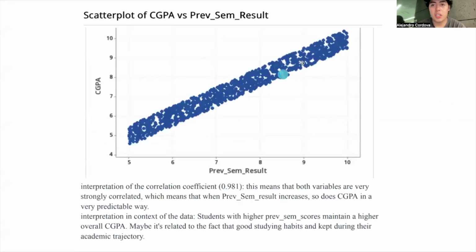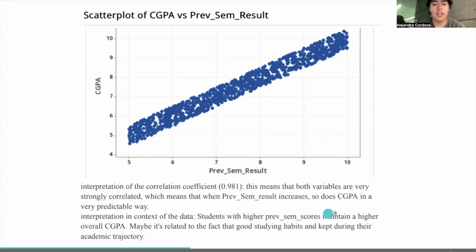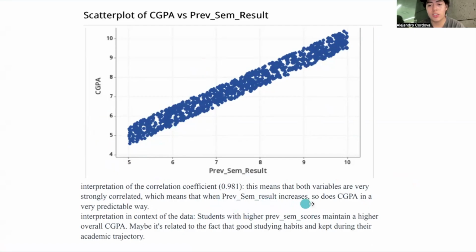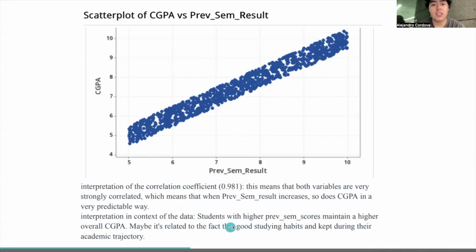So in the first one, we can see a very clear and strong correlation. This means that both variables are very strongly related, and that basically means that as PrevSem results increase, so does CGPA. The interpretation in context of the data tells us that students with higher PrevSem scores maintain a higher CGPA.